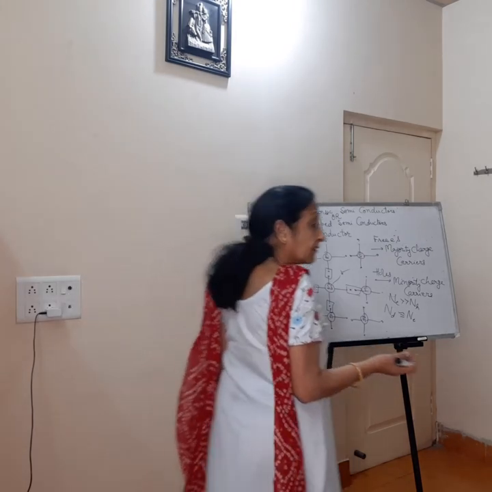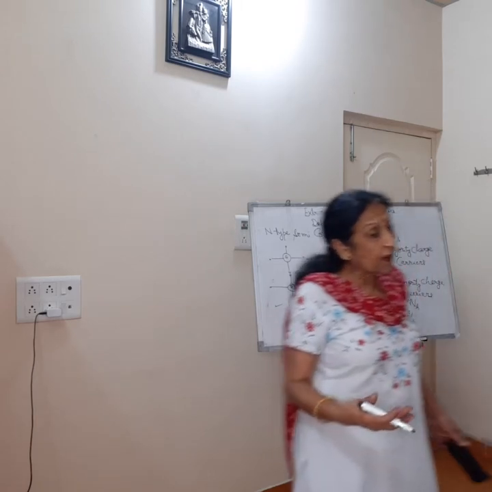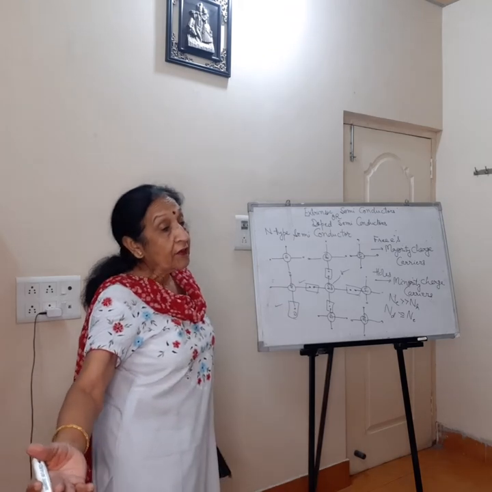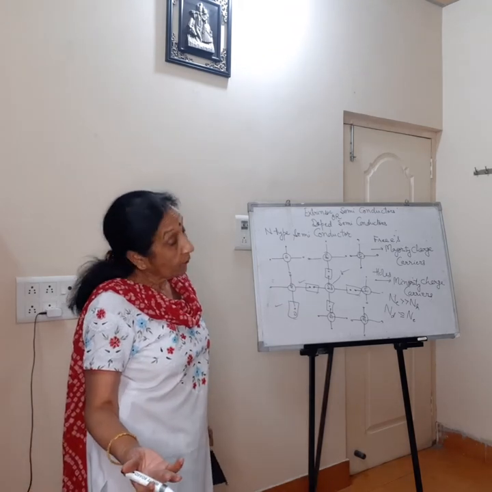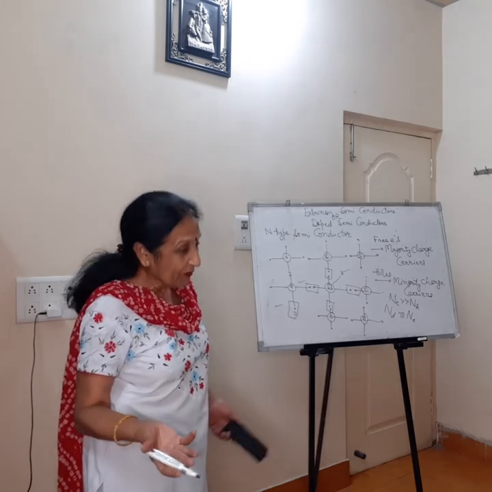N-type semiconductor itself is electrically neutral because you are replacing one silicon atom with one antimony atom. तो आपको पता है ना बेटा, atom itself is electrically neutral.